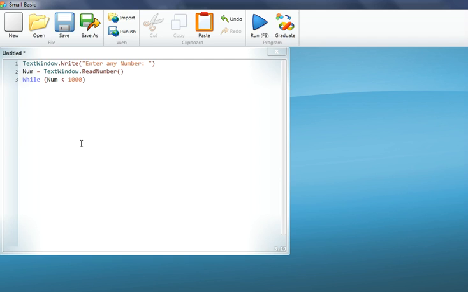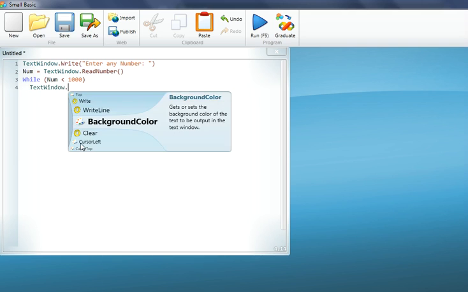So when the number would be greater than 1000, the text window would stop the program and end it there only. This depends on the number we would enter. So now we'll tell it to give an output, but this is not the end of the program.